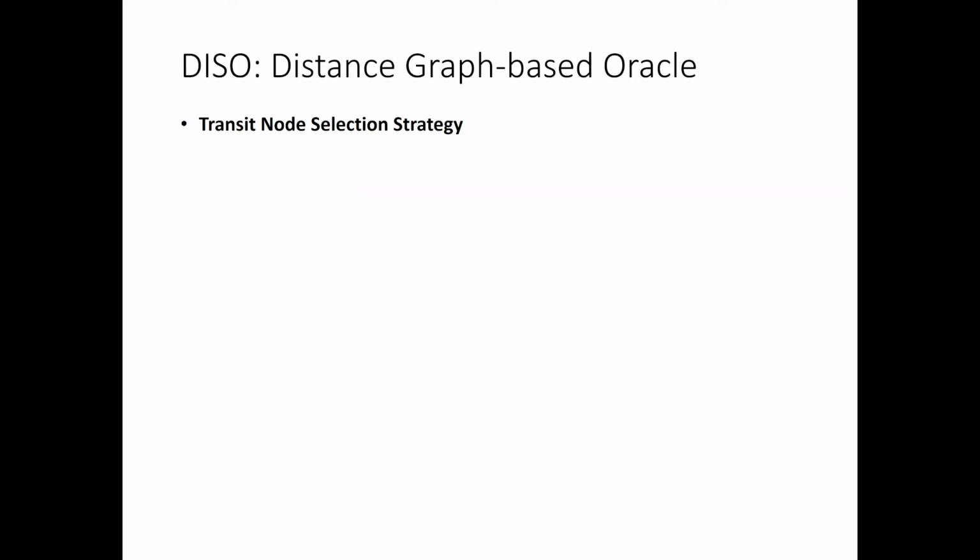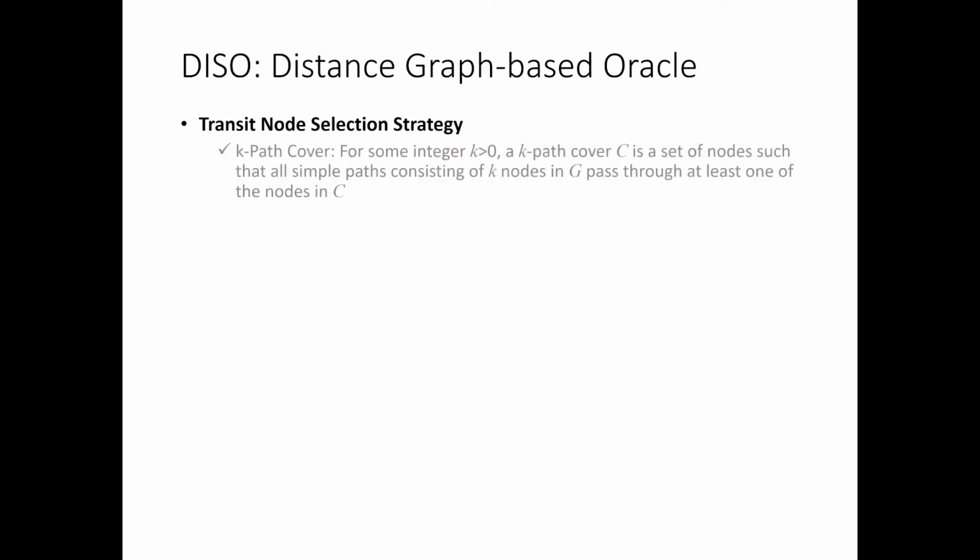Our transit node set selection strategy is to utilize the k-path cover. For some integer k, our k-path cover C is a set of nodes such that all simple paths consisting of k nodes in the input graph G pass through at least one of the nodes in C.